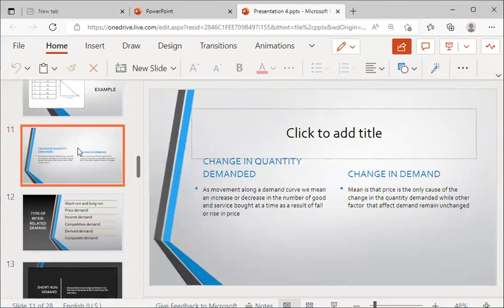There are two types: change in quantity demanded and change in demand. There is a difference between both of them. Number one, let's look at change in quantity demanded. It is a movement along a demand curve, meaning an increase or decrease in the quantity of goods and services bought as a result of a fall or rise in price. It means that price is the only cause of the change in quantity demanded, while other factors that affect demand remain unchanged.